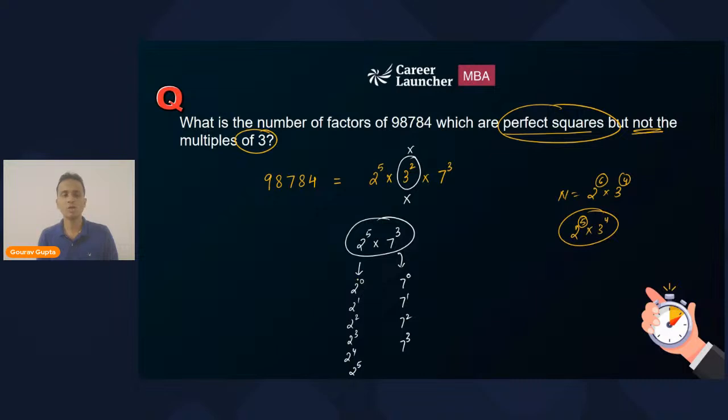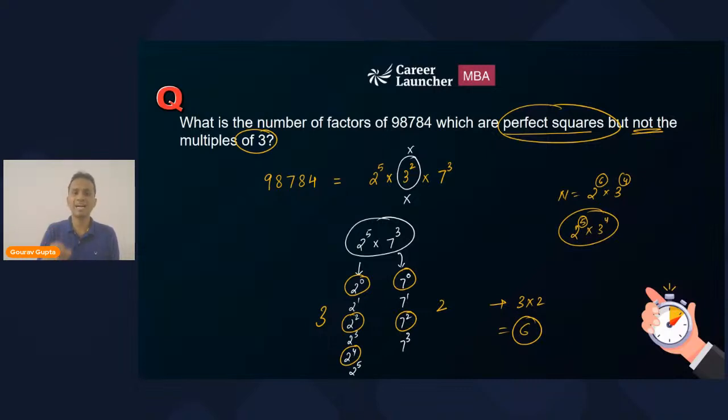So only even powers of 2 and even powers of 7 can be considered. So 2 can be used in 3 ways and 7 can be used in 2 ways. I will multiply them, so the answer will be 3 multiplied by 2, that is 6. There will be 6 factors of this number which are perfect squares but not the multiples of 3. So the correct answer will be 6. Am I clear with this concept? Yes or no?